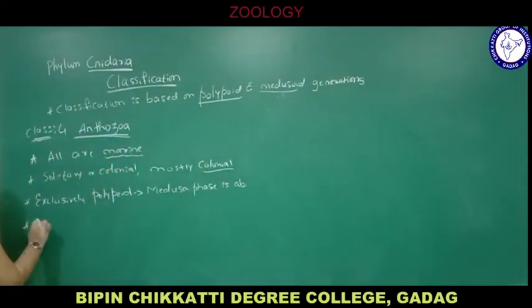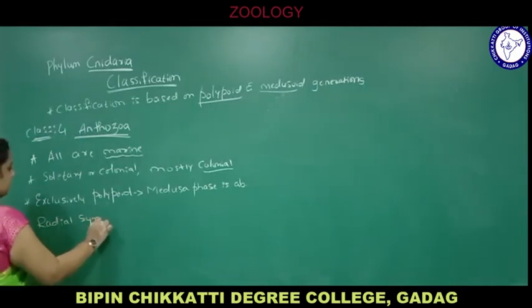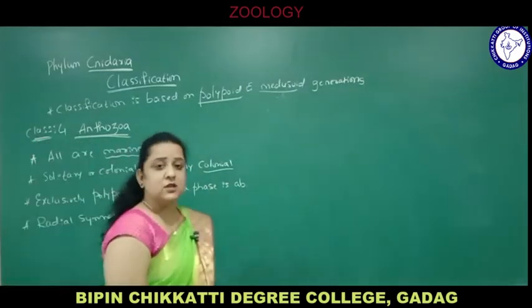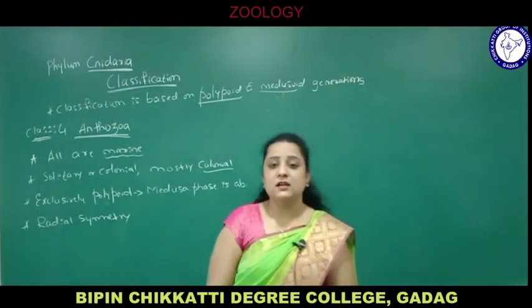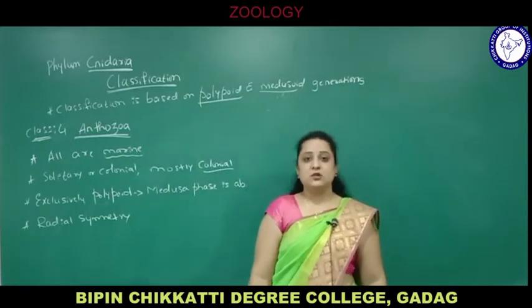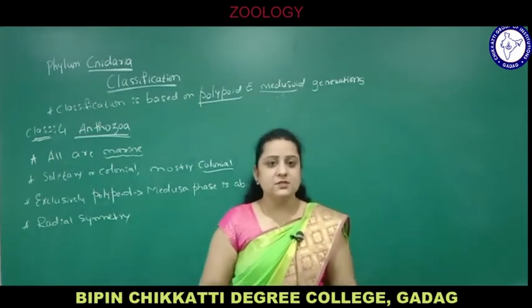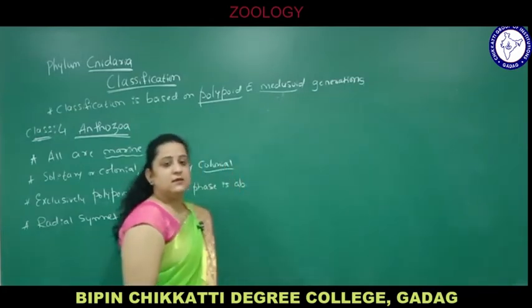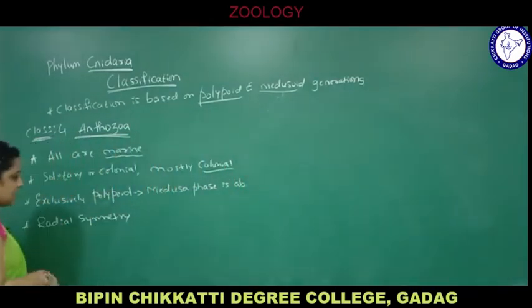The radial symmetry is modified. You already studied in PUC in the Animal Kingdom chapter that animals are divided into types based on their symmetry: asymmetry, radial symmetry, and bilateral symmetry. Radial symmetry means the animal body can be divided into equal parts passing through any plane.